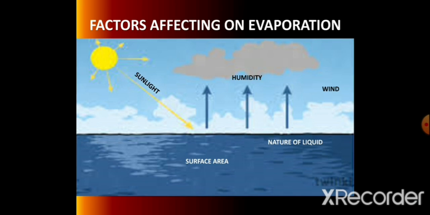So due to that, surface area plays an important role that increases the rate of evaporation. Hence, this phenomena is helpful to change the state of matter from one form to another form.